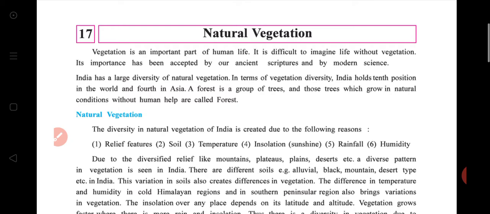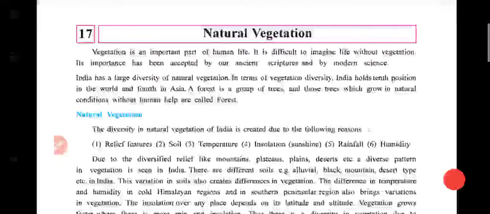Vegetation is an important part of human life. It is difficult to imagine life without vegetation. Its importance has been accepted by our ancient scriptures and by modern science. Without it, it is difficult to imagine our life.